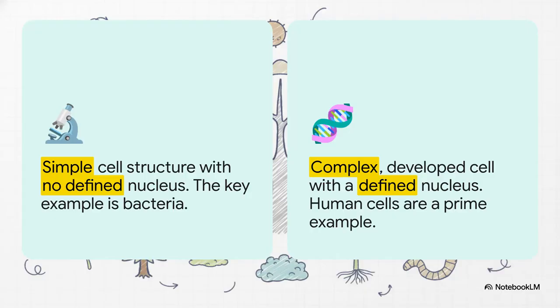Think of it this way. A simple prokaryotic cell is kind of like a studio apartment. All its important stuff, its genetic material, just kind of floats around in one open space. But a complex eukaryotic cell, that's like a mansion. It's got different rooms for different jobs, and most importantly, it has a master bedroom called the nucleus that keeps all the DNA neatly tucked away. This one difference, studio versus mansion, is our first and biggest sorting tool.